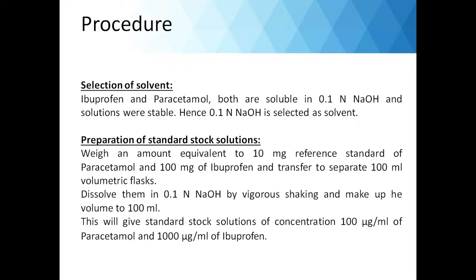Dissolve them in 0.1 normal NaOH by vigorous shaking and then make up the volume to 100 ml. This will give the standard stock solutions of concentrations 100 microgram per ml of paracetamol and 1000 microgram per ml of ibuprofen. Further dilutions we will do from these stock solutions.